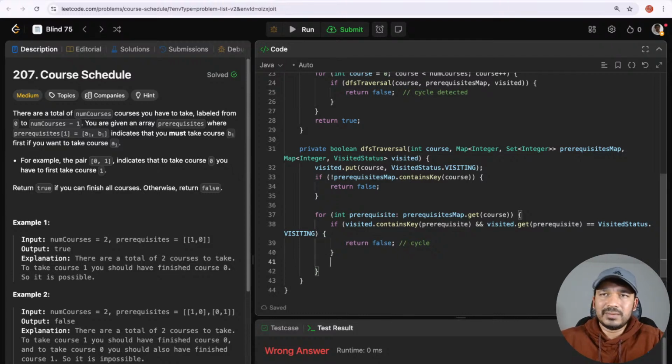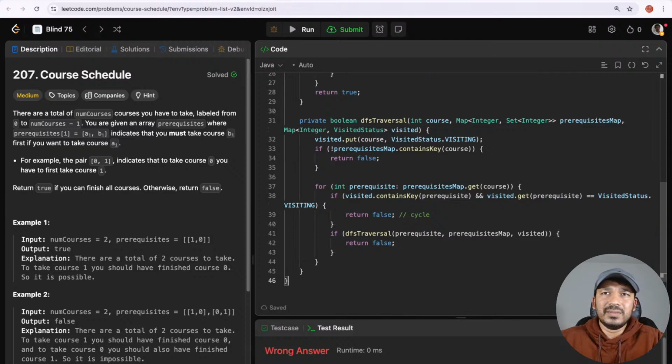If not, let's run a DFS on this prerequisite. So if not, let's run the DFS traversal on this prerequisite course, and then pass the same things, prerequisites map and visited, and then if that returns true also, then also return false.